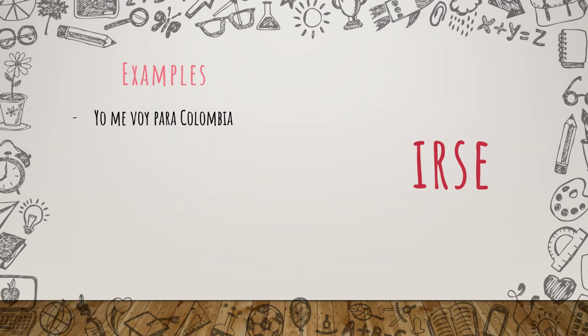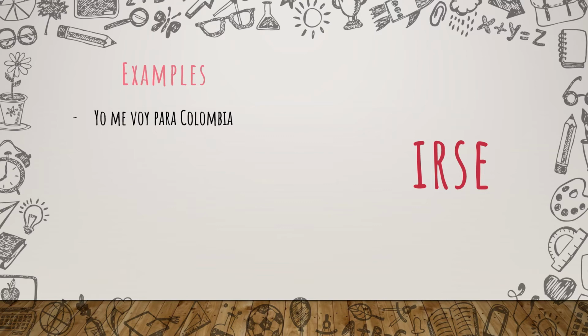I'm going to explain the importance of the prepositions for these verbs, for both verbs to be honest, in the next slide. But for now, I can tell you that because of that preposition, the meaning changed here. So it says "yo me voy para Colombia," which means I am leaving to Colombia, or I'm going to Colombia. In fact, it's more like I'm going to Colombia.